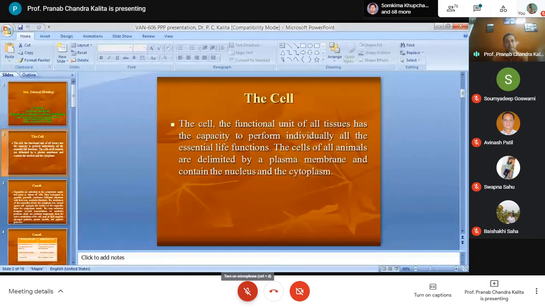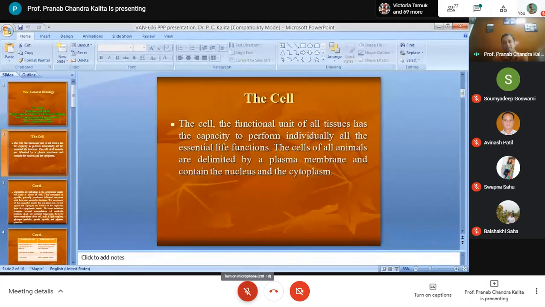So you see the cell. The cell is the functional unit of all tissues, and it has the capacity to perform individually all the essential life functions.